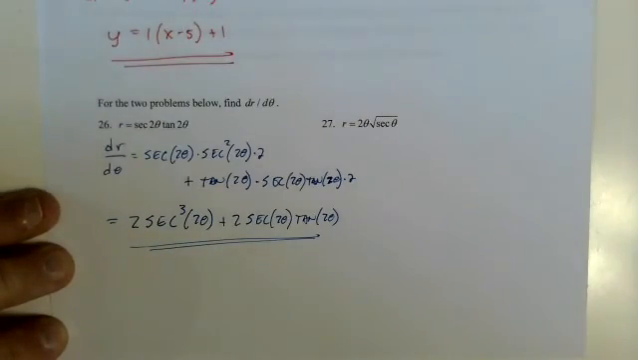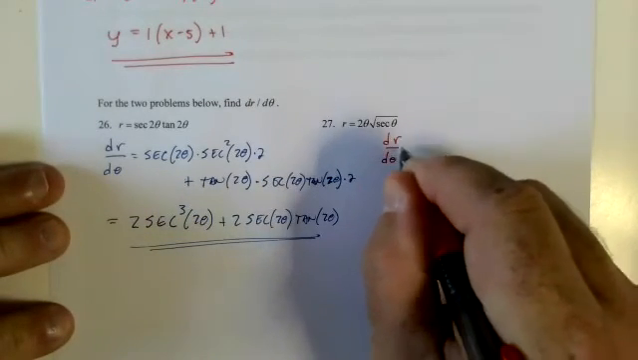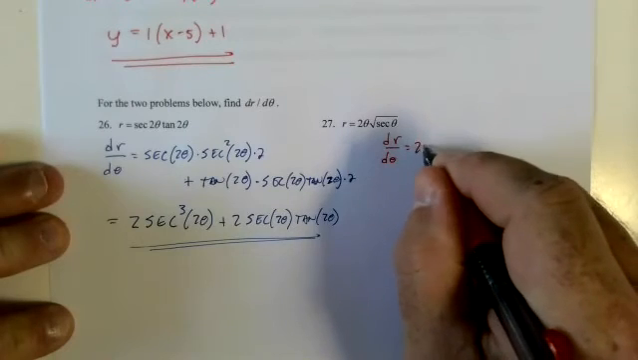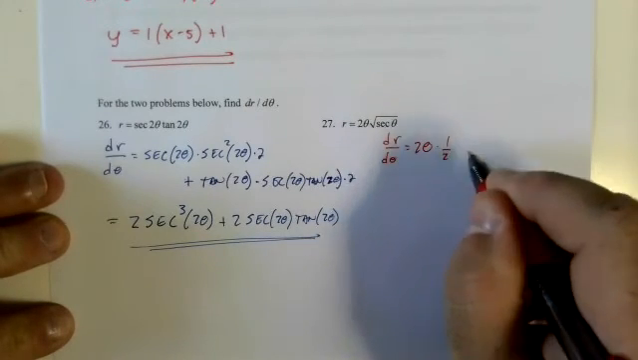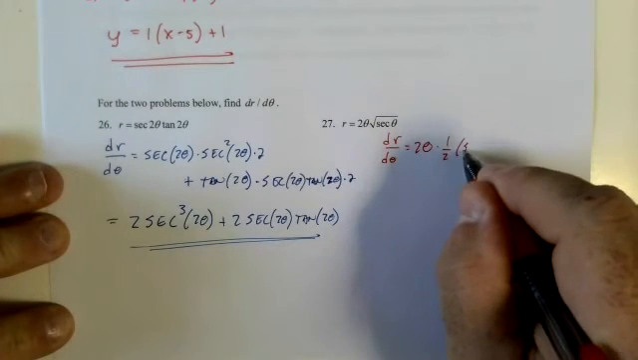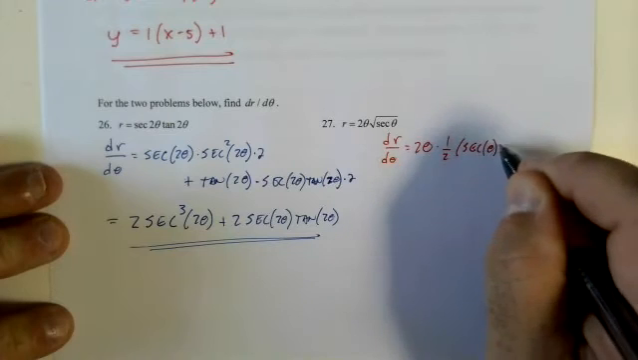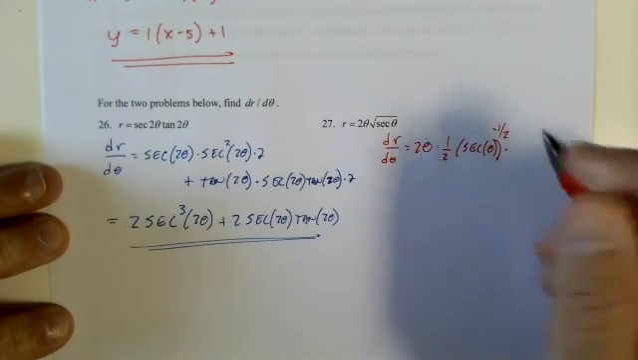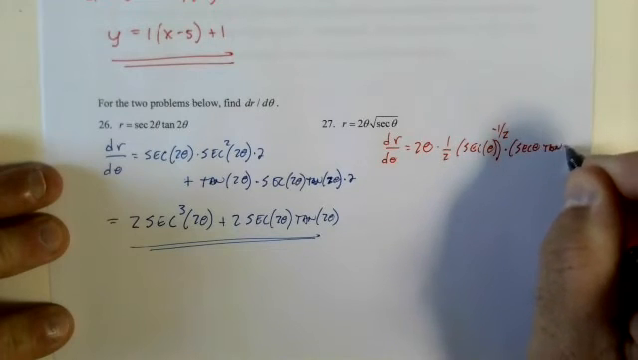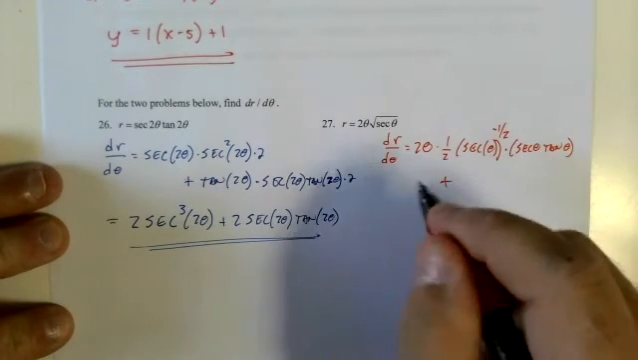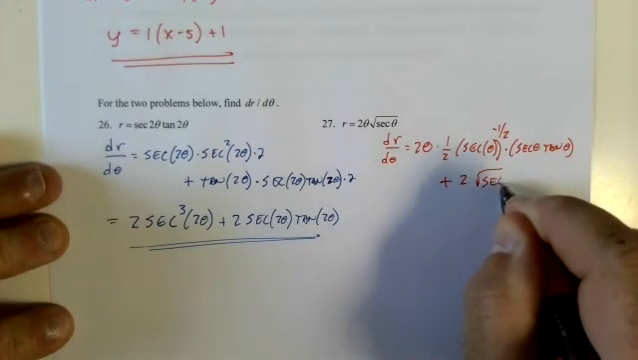Nice. And then here we go with dr d theta. Leave it. Theta is a variable. 1/2 secant theta to the -1/2 times secant theta tangent theta, plus, leave it, 2 square root of secant theta.